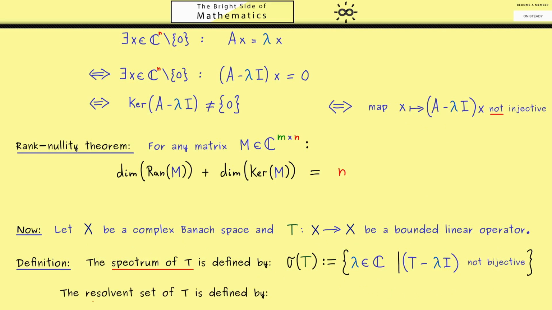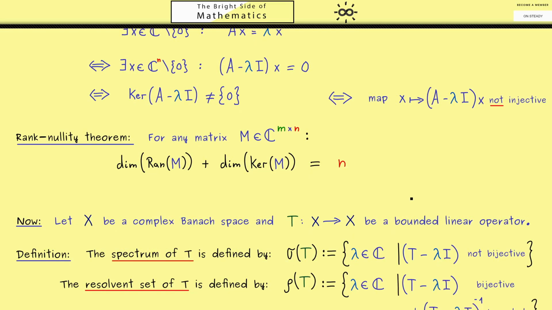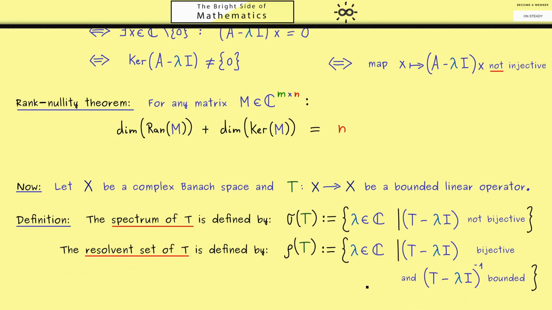Before we do that, let's also define the so-called resolvent set of T. And this one is denoted by a lowercase rho. The set looks very similar, but now we look at all the complex numbers lambda, where this map is indeed bijective and the inverse is bounded. So in some sense, these are the good points, because there we can invert our bounded operator.